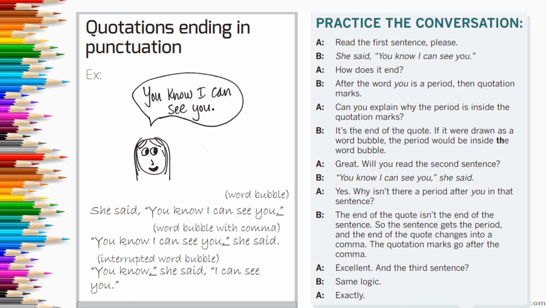In the third example, we have the tag, she said, in the middle. This is an interrupted word bubble. So if you split the quote, use a comma, not a period, to end the first part of the quote, and a comma before the continuation of the quote. It's all one sentence. Be sure and record these examples on your notes.